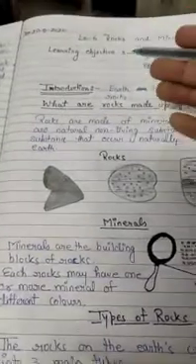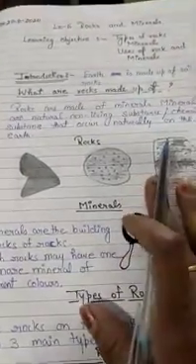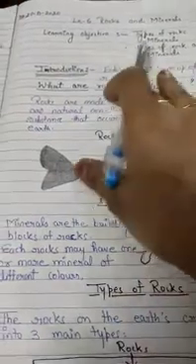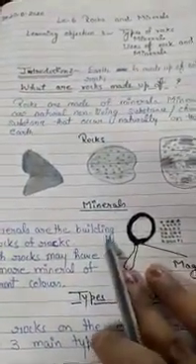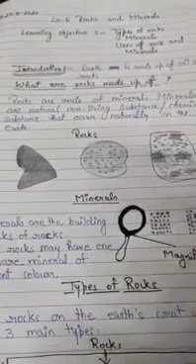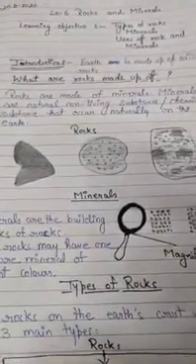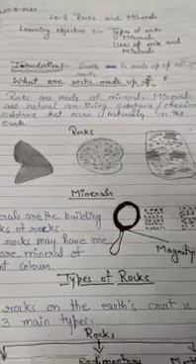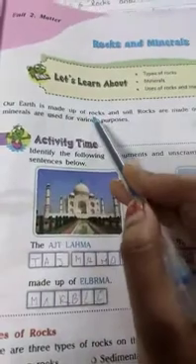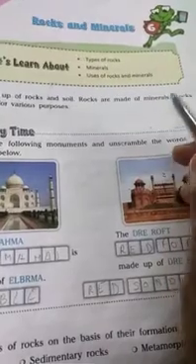So children, this is the introduction of rocks and minerals that we are going to study, or you can say this is the base of this chapter. On the basis of this, we are going to study the further topics. Let's have a look in your book. What is given over there? You can see our earth is made up of rocks and soil. Rocks are made of minerals. I hope you understand what a mineral is.